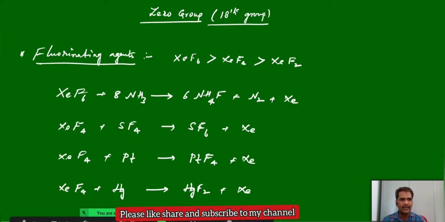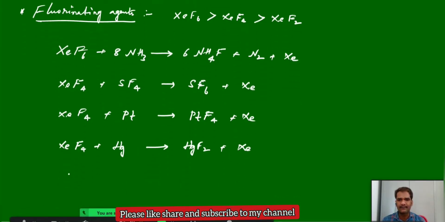Similarly, xenon difluoride also acts as a fluorinating agent. Xenon difluoride, if we treat with nitric oxide, we will get NOF and xenon.